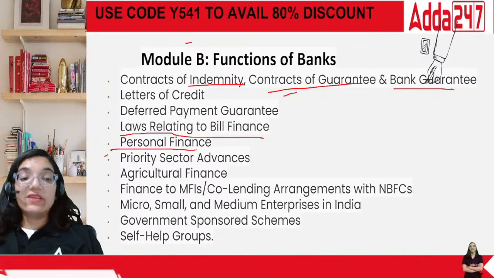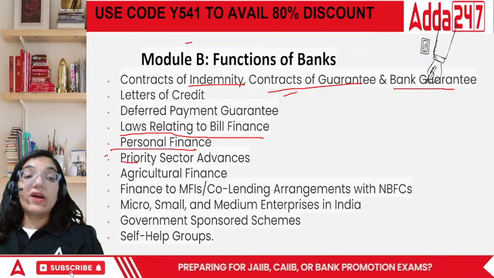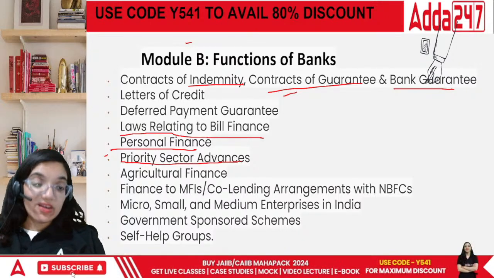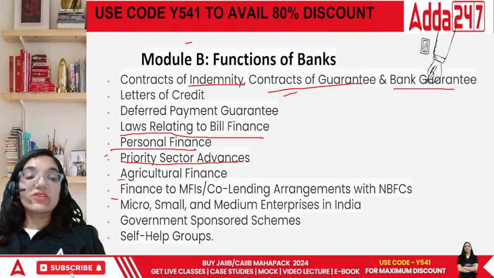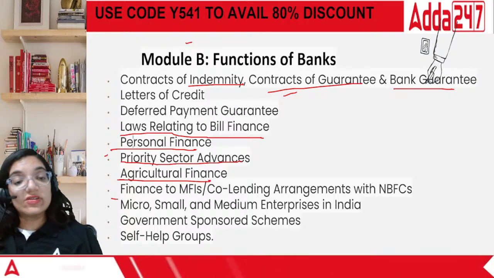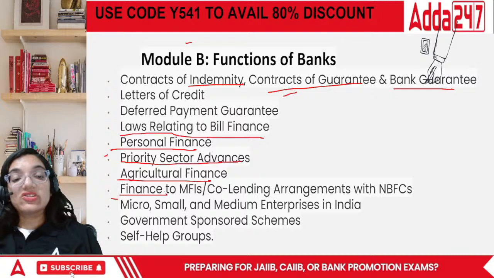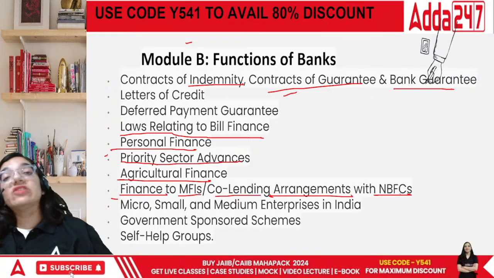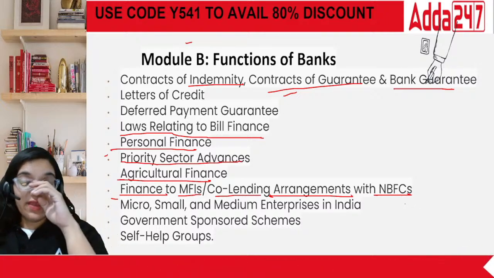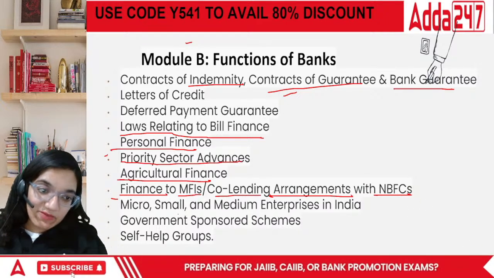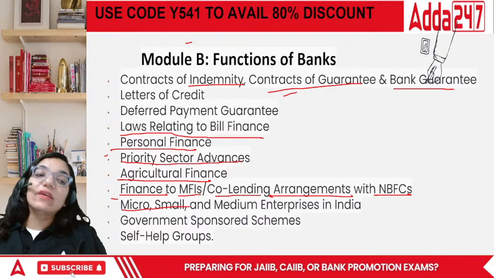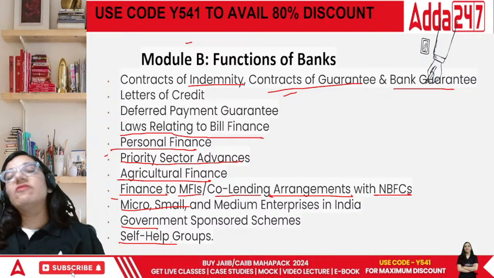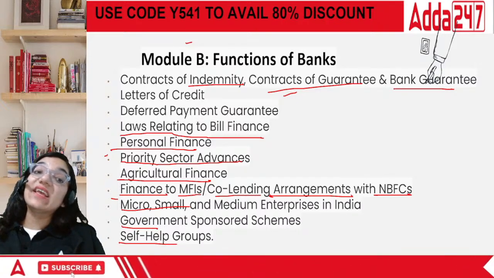Personal finance, if I need money, I can get it from the bank. Priority sector advances. Priority sector includes education, housing, MSMEs. They are all a part of it. Then agriculture finance, specific area for covering agriculture. Then you have finances to MFIs or co-lending arrangements with NBFCs, non-banking financial companies. Then we talk about MSMEs, which play a very important role in our economy. Then government sponsored schemes, and last is self-help groups, or called SHG.